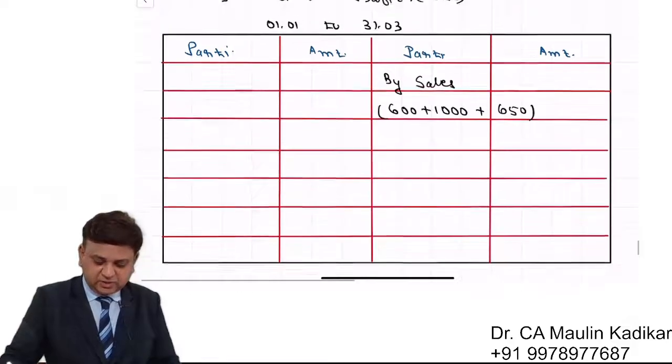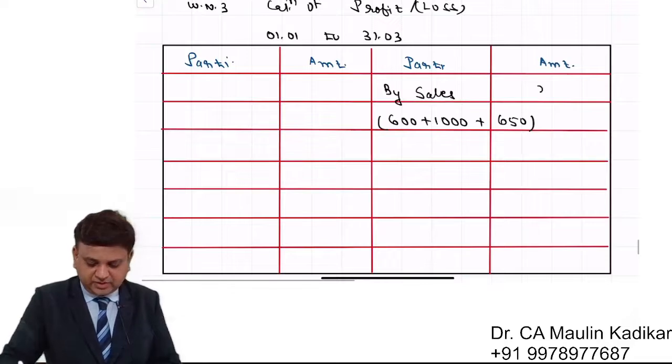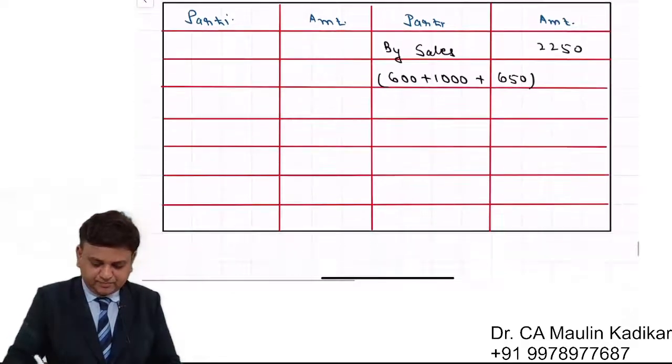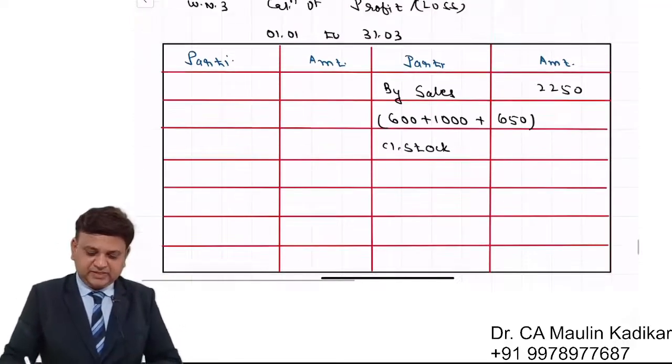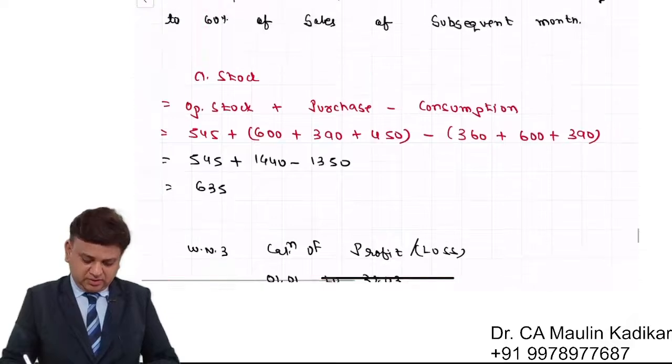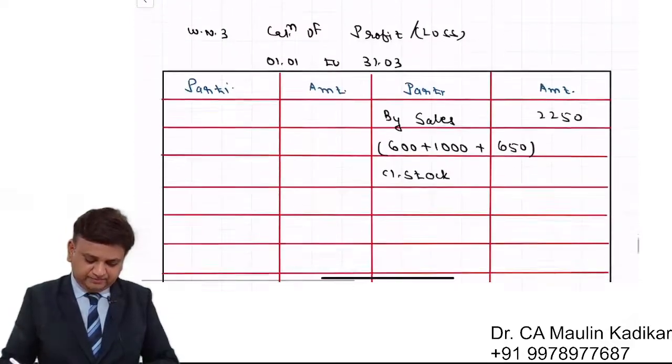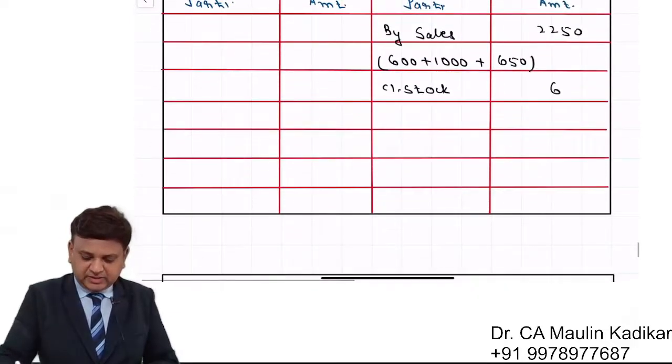So the sales total is 2250. Closing stock, we understand, is 635. Again on the credit side.